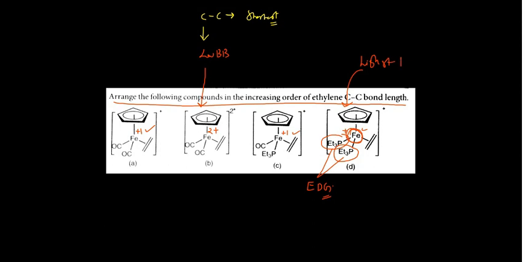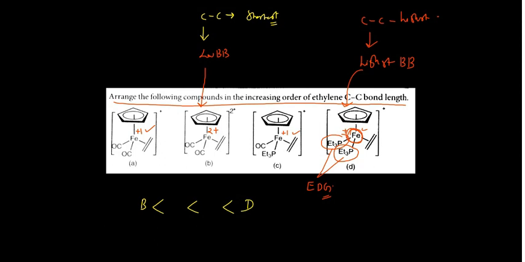Highest back bonding. And when back bonding is the highest, it simply means you will have the highest CC bond length. So D is having the highest one. If you want, you can write B is having the lowest one. Later on we will decide between A and C, and D is having the highest one.